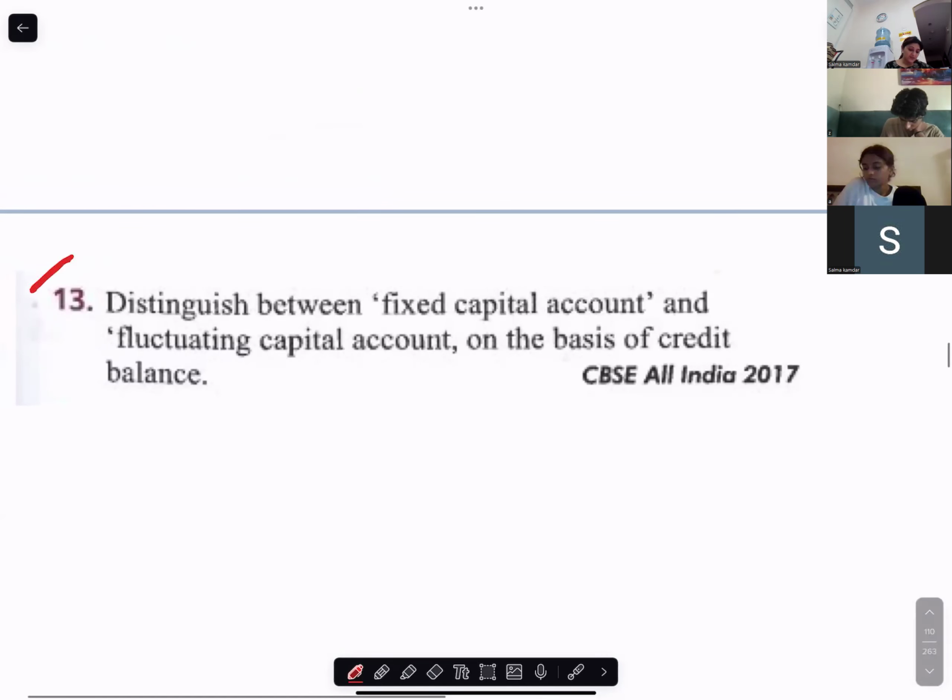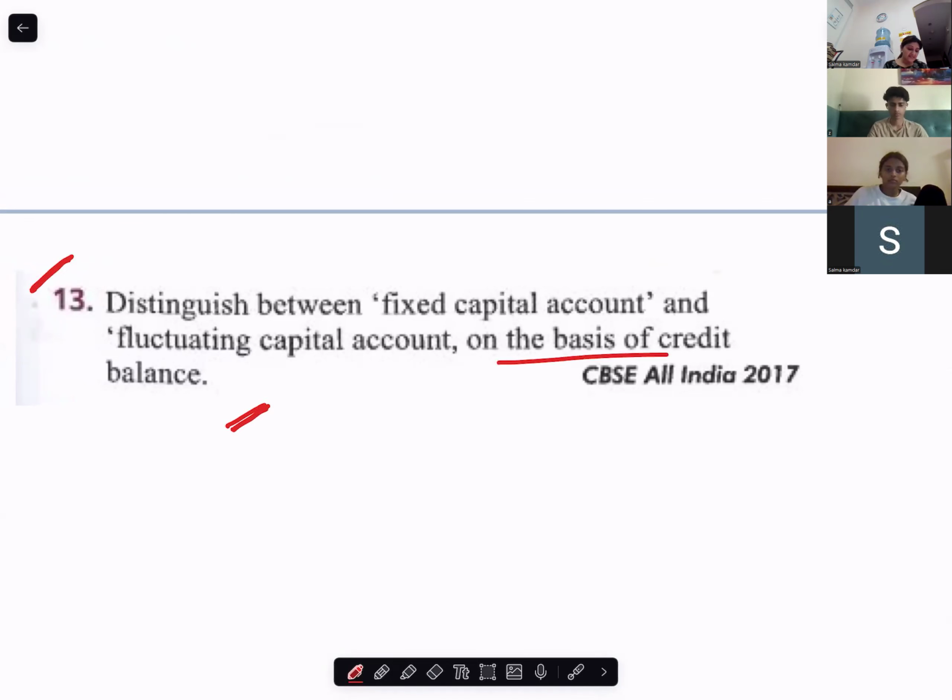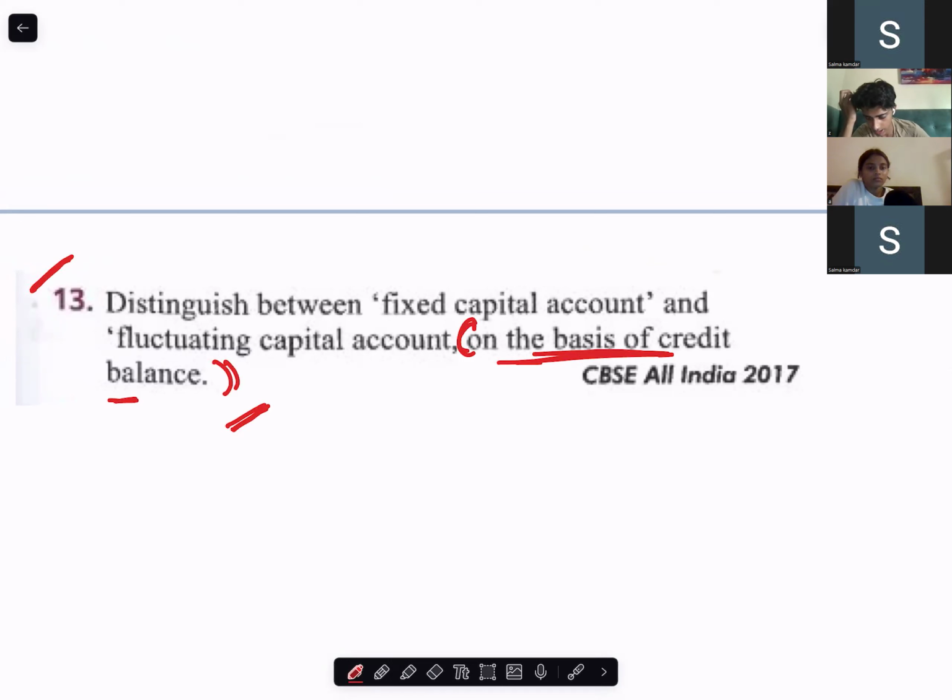Zaidan, give me the distinction between fixed capital account and fluctuating capital account, but the basis should be the credit balance. Miss, in fixed capital account, the amount of balances will be fixed, it won't fluctuate. So they have given you a basis. Credit. Think about it.